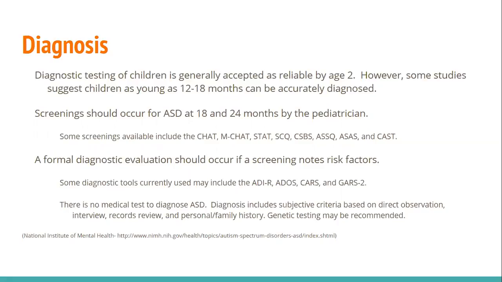There are not currently any medical tests that can diagnose autism spectrum disorder. The diagnosis includes subjective criteria based on direct observation, interviews, records review, and personal family history. However, there are some genetic tests that can be done to identify certain genes that may be involved in autism, but a subjective interview and diagnostic should also be used.